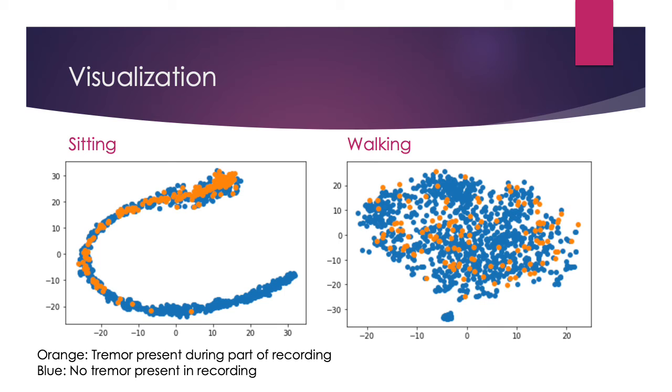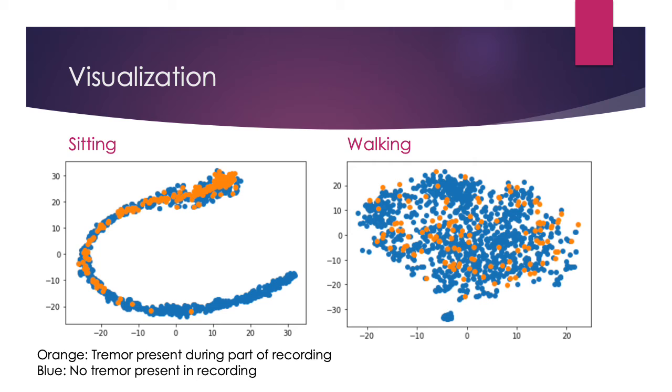So now we get to the meat of what I really want to try to do here: see if you could separate out data that only really looks like tremor and is totally distinct from activity recorded when there was no tremor at all, and use that to maybe identify what a tremor really looks like and what's the best representation of it. Unfortunately, as you can see here, in the orange there's tremor, and in the blue non-tremor. There wasn't really any kind of clear separation that came out of these.